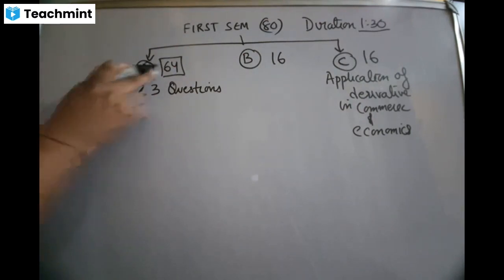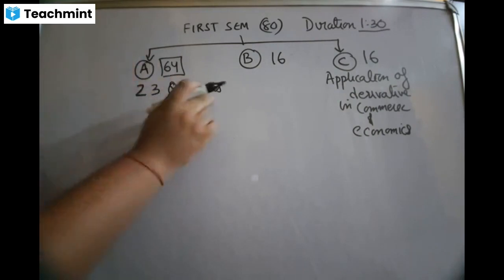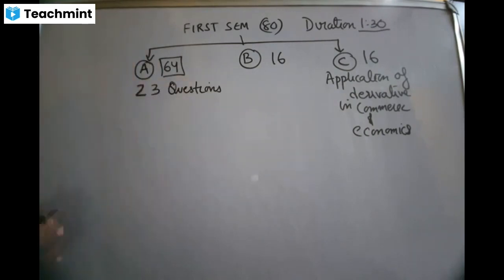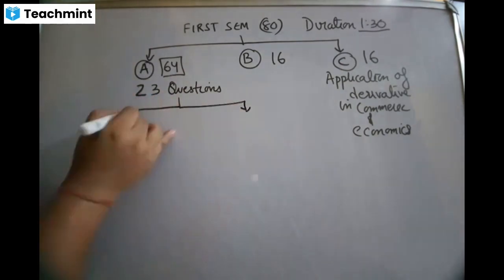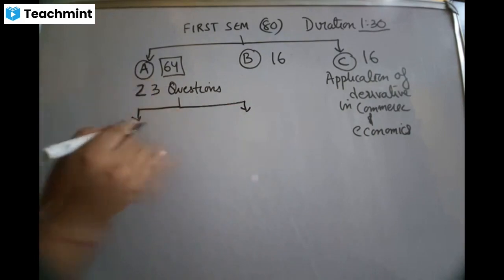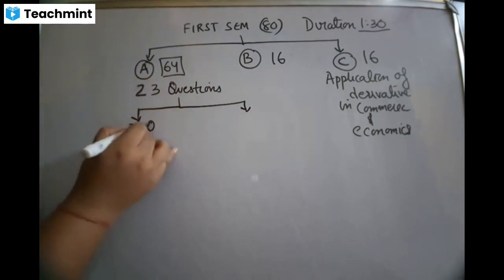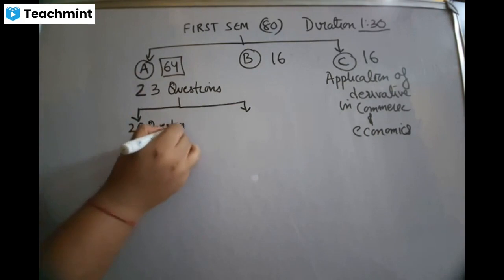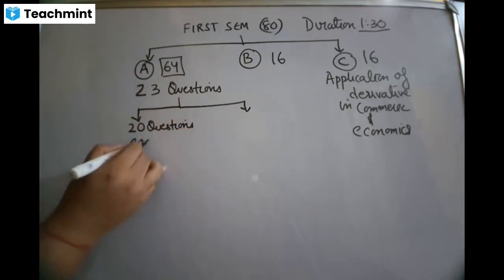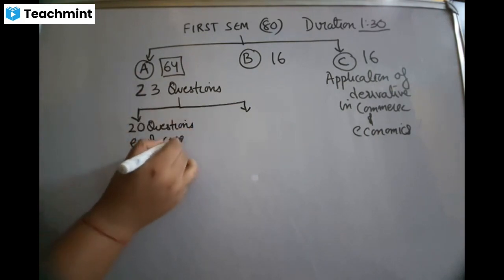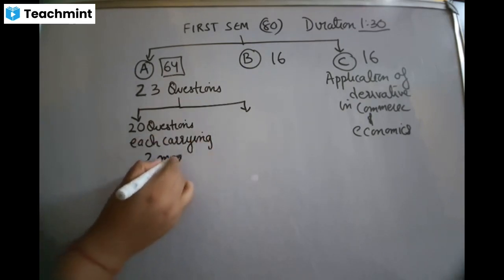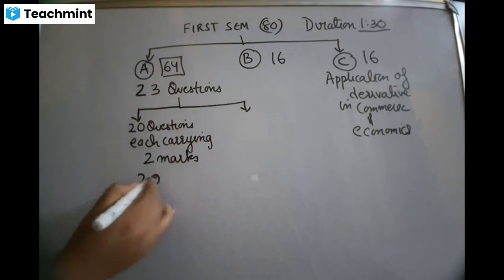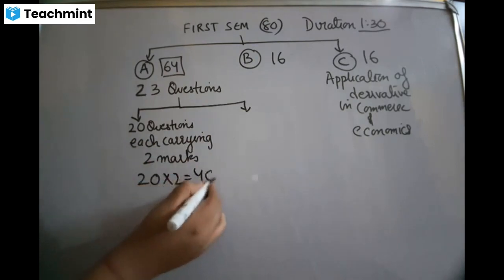So in section A for 64 marks, there'll be 23 questions. How are these 23 questions broken up? They are broken up into 2 parts. The first part will consist of 20 questions, each carrying 2 marks. So 20 into 2 equal to 40.